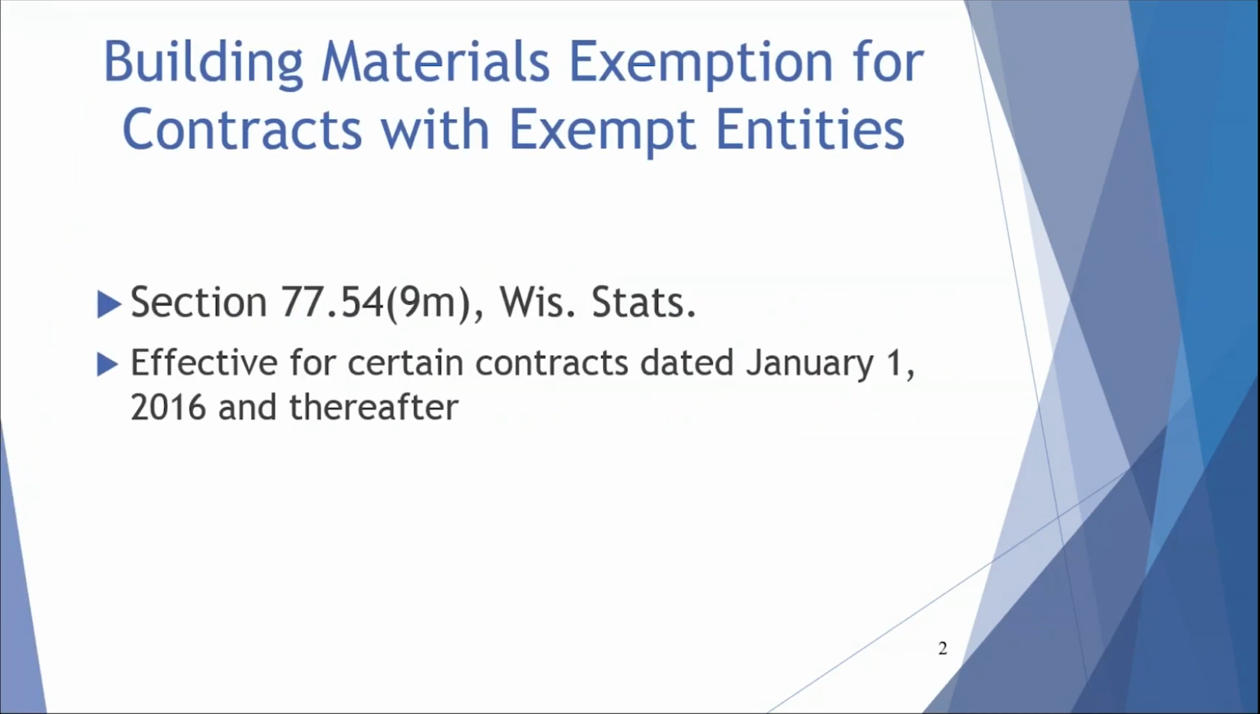Before we discuss the building materials exemption for contracts with exempt entities, let us first discuss the general sales and use tax rules for a contractor doing work for an exempt entity customer. The tax treatment depends on whether the contractor is providing sales of or services to personal property for an exempt entity, or whether the contractor is performing a real property construction activity for an exempt entity. If you don't know whether the job relates to personal property or real property, please refer to the chart in the back of Publication 207, Sales and Use Tax Information for Contractors.